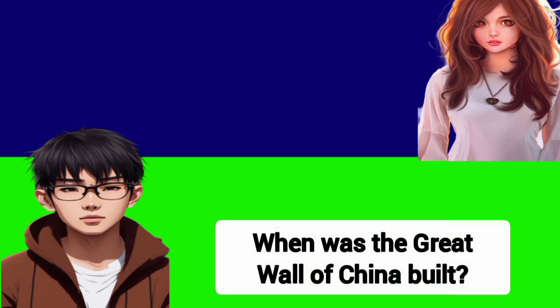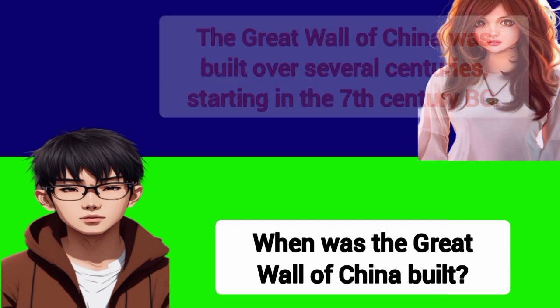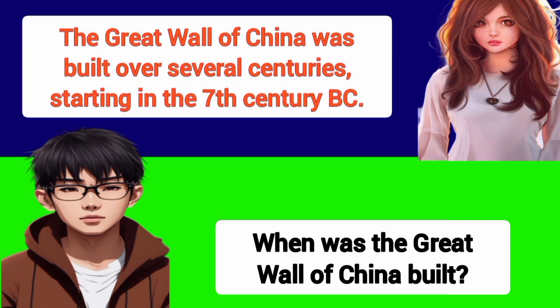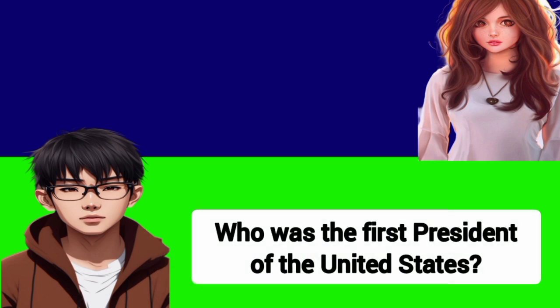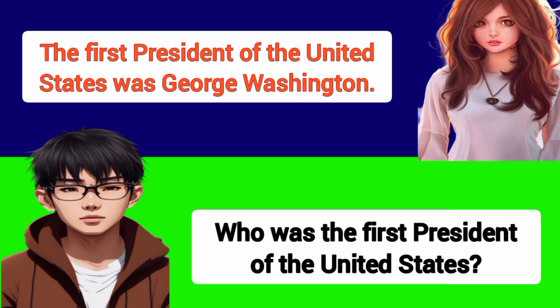When was the Great Wall of China built? The Great Wall of China was built over several centuries, starting in the 7th century BC. Who was the first president of the United States? The first president of the United States was George Washington.